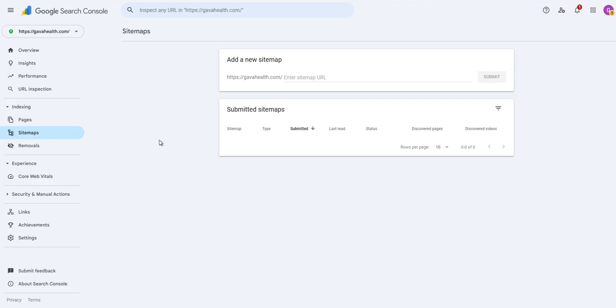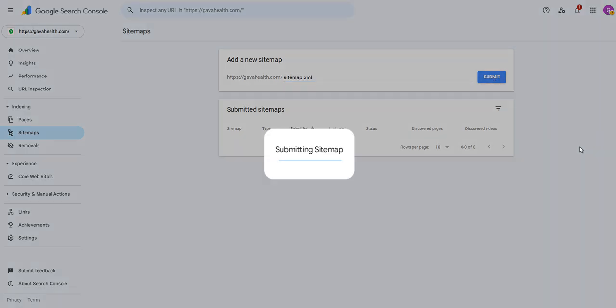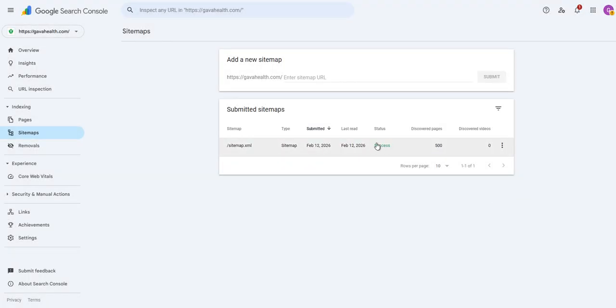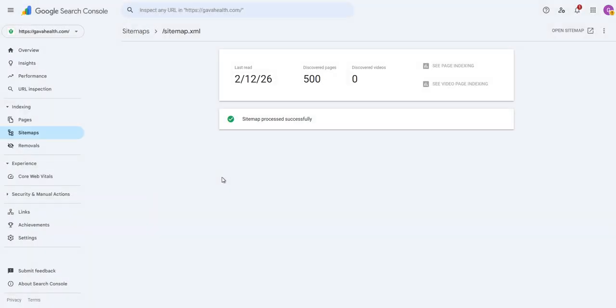I'm going to close that window quickly. Then here I'm going to type sitemap, then .xml. Understand the sitemap is always a .xml. Right, so I'm going to click on submit. Sitemap has been submitted. See, dismiss. So the sitemap status is it succeeded. There are 500 pages discovered. All right. Then now it's going to take some time to propagate and so on.